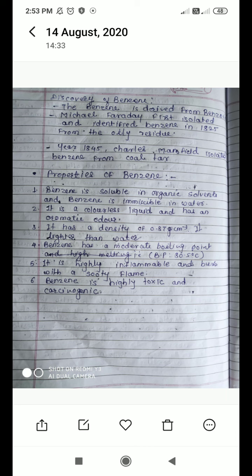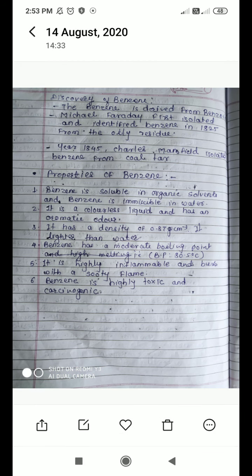Then next, benzene has a moderate boiling point, that is 80.5 degrees Celsius. One rule is there: if the structure of a molecule is complex, then its boiling point or melting point is always high.